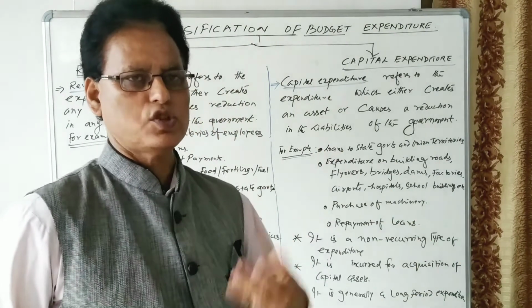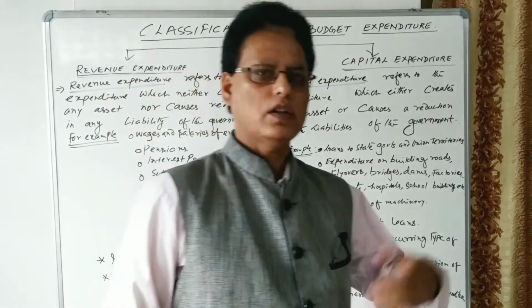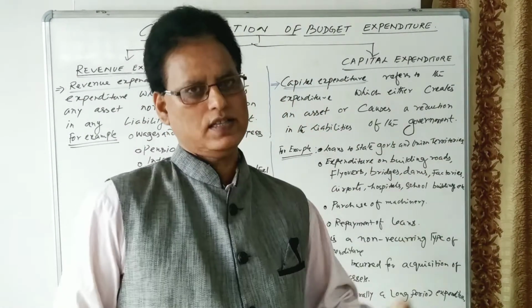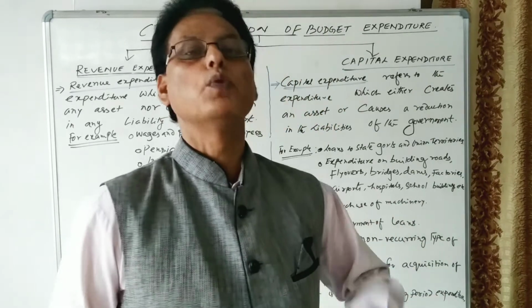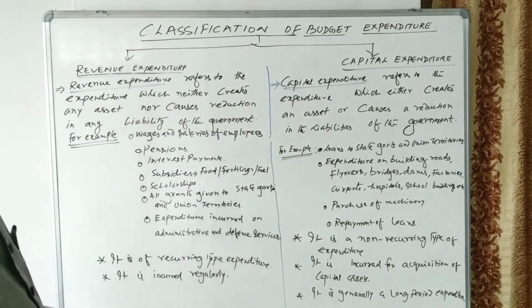Here, one thing to note. Take the example of a school building, hospital building, or any other building, or road maintenance. Maintenance of capital assets, which is made on a regular basis, comes under the revenue expenditure.